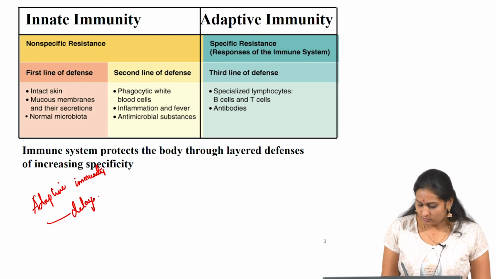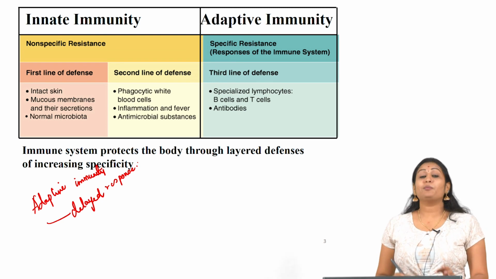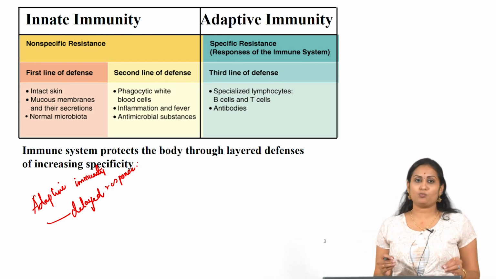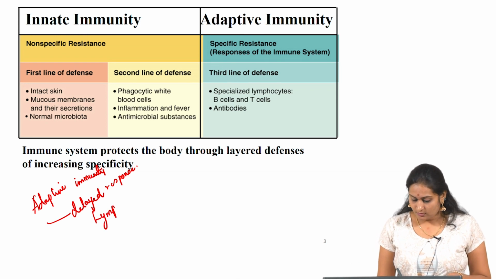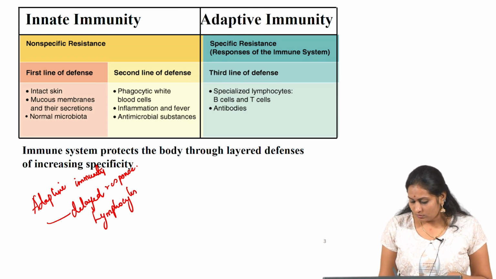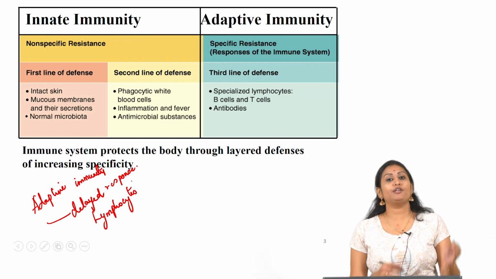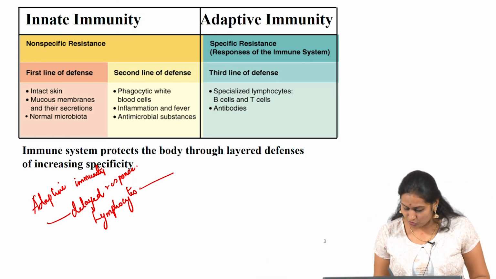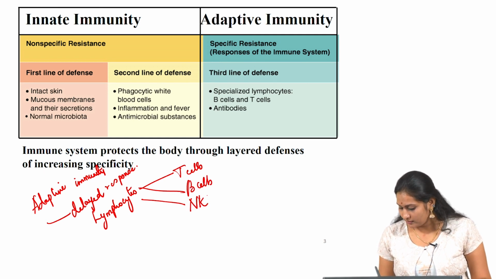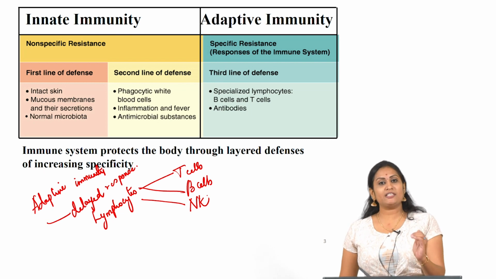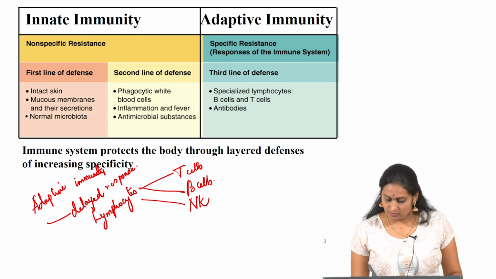The major cells responsible for this type of immunity are lymphocytes. Lymphocytes are again divided into T cells, B cells and natural killer cells. And B cells produce antibodies.